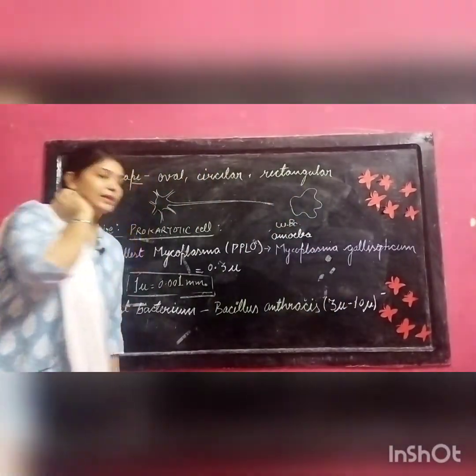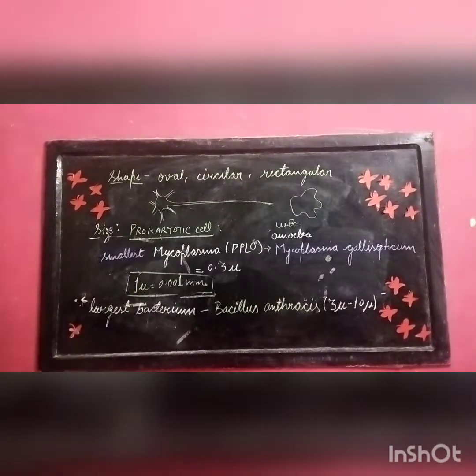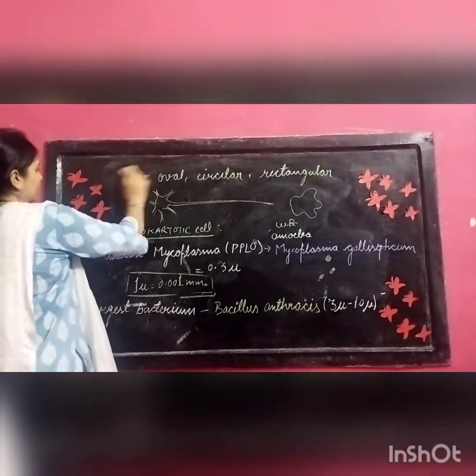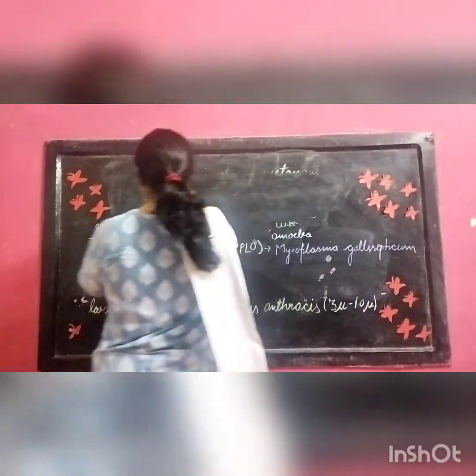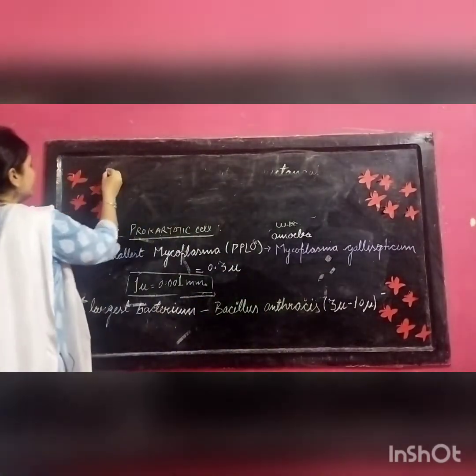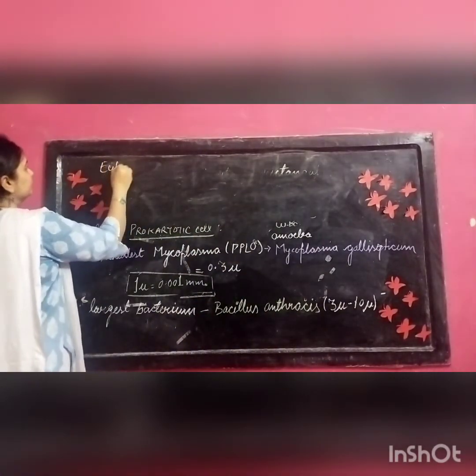Now we will discuss the eukaryotic cells.